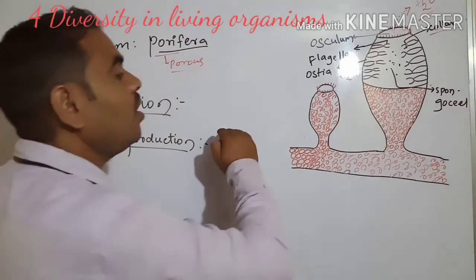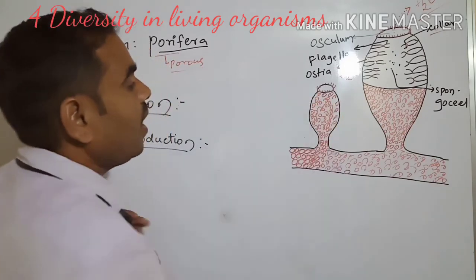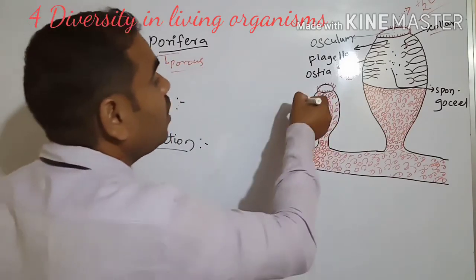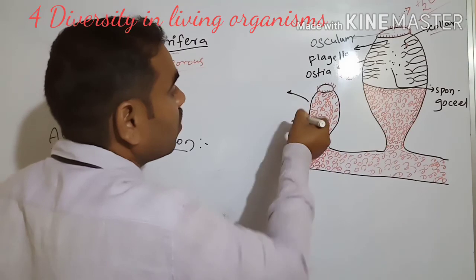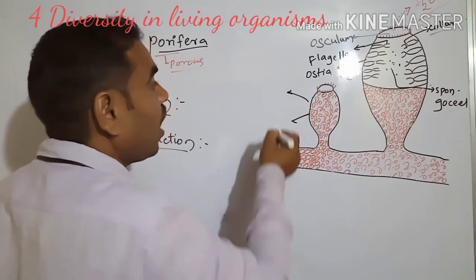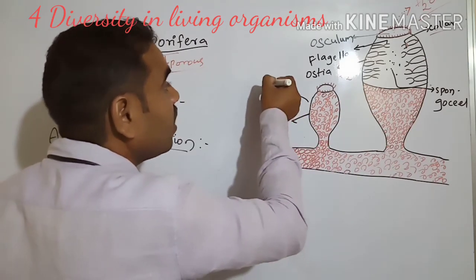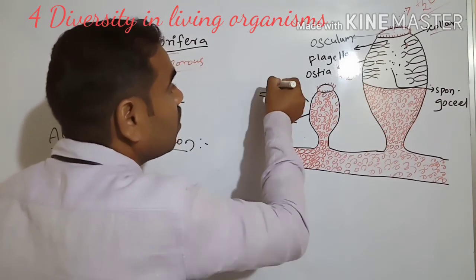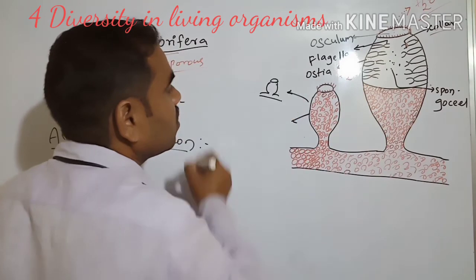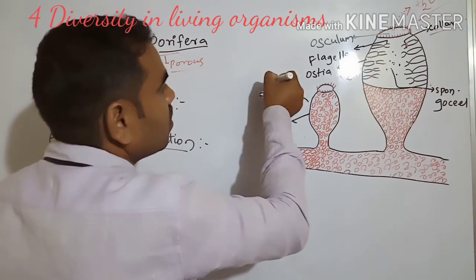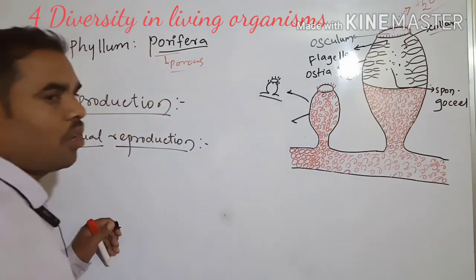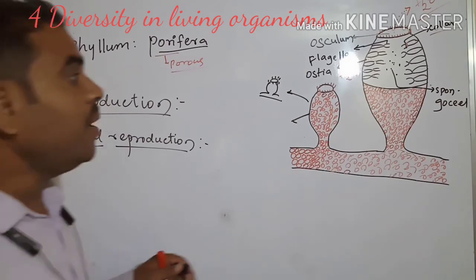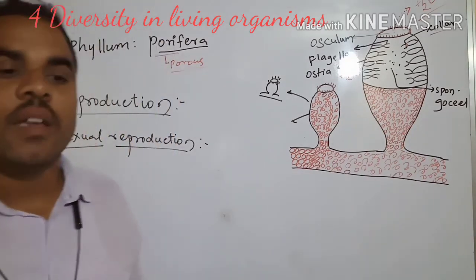For example, this breaks down and forms multiple fragments, and each fragment grows into an individual. See this porifera cycle. Fragmentation is occurring here.